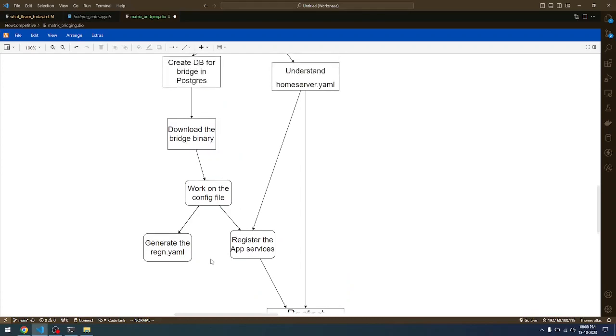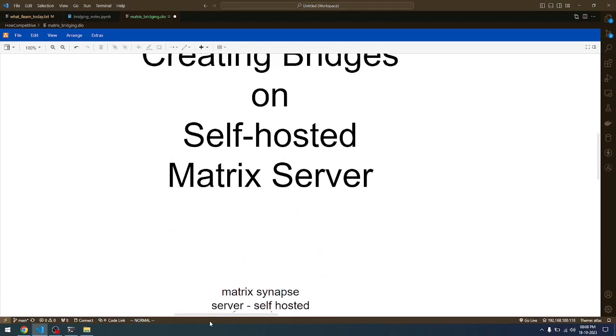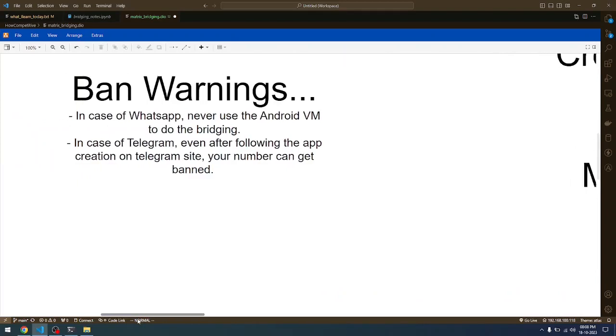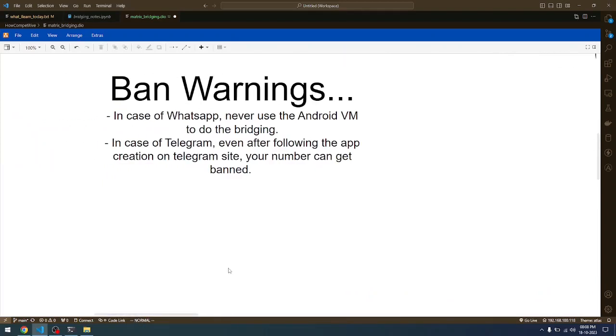Before we go through this process, I want to highlight one important point, that there is a risk of being banned. In the case of WhatsApp, if you're using an Android VM, that is an Android virtual machine, and you are trying to do this bridging, there is a high chance that your number might get banned.